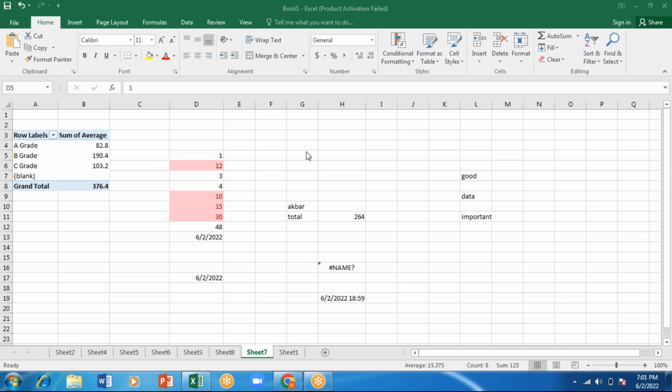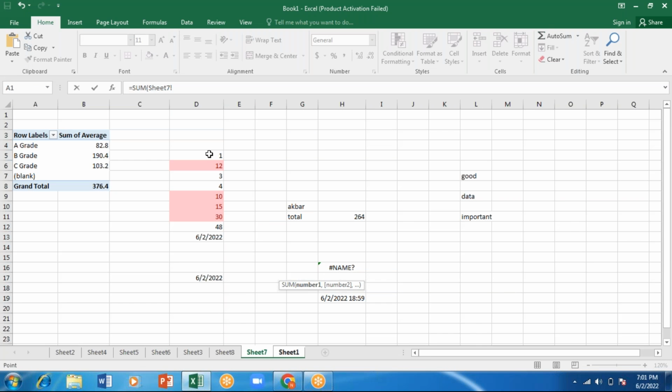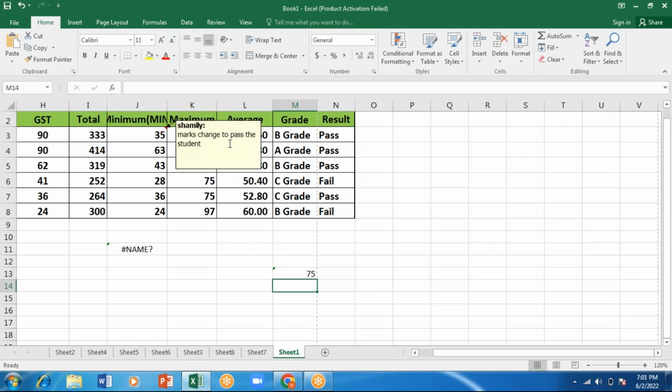And look here, if I have to make a total of this, I've given a number here in sheet 7. I'll go for sheet 1 and apply the formula equals SUM. I'll open a bracket, and from sheet 7 I will select this range, or say I'm selecting only one cell, and press enter. You can see here sheet 7 D5 to D11 has been selected. Close the bracket, enter. So I'm getting a total here. From sheet 1 I'm making a total, and I'm getting the numbers from sheet 7.